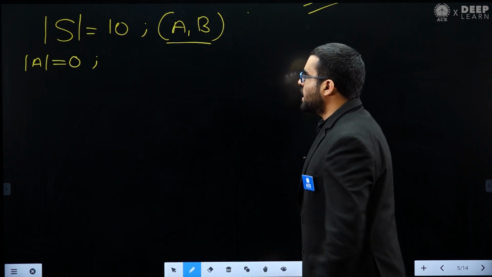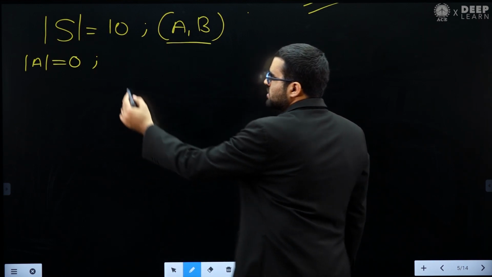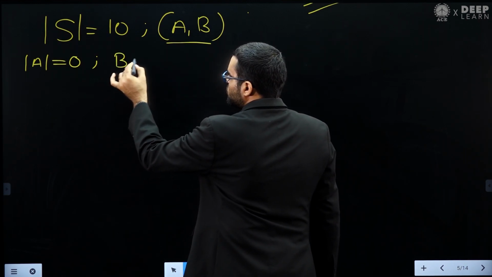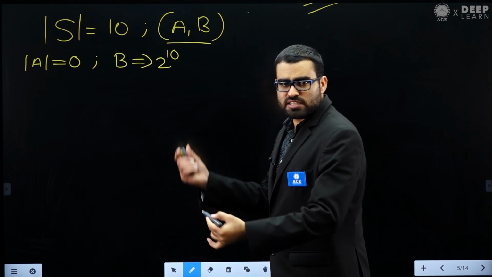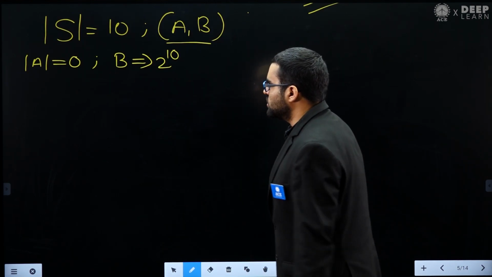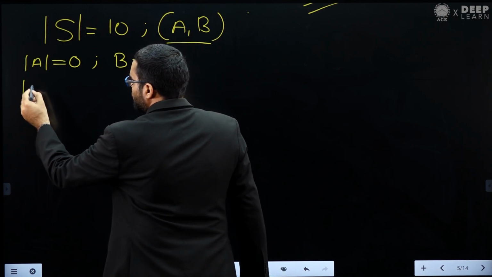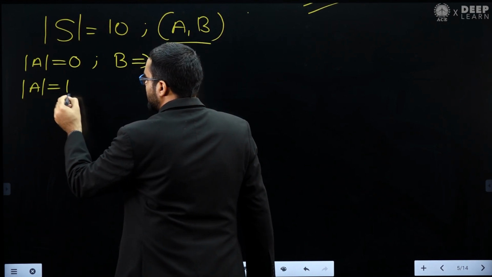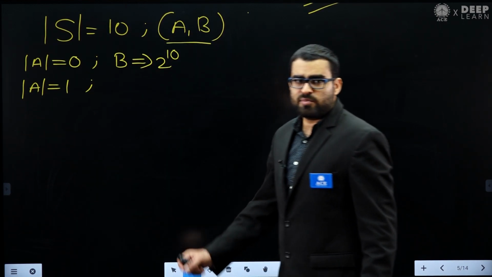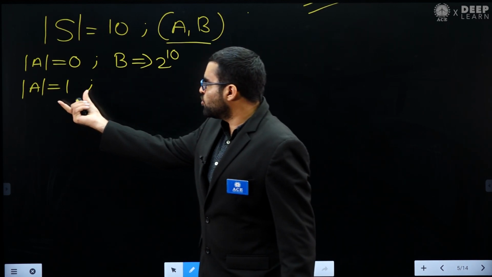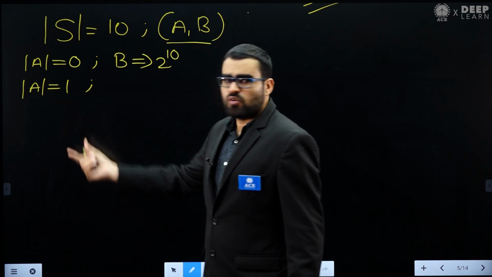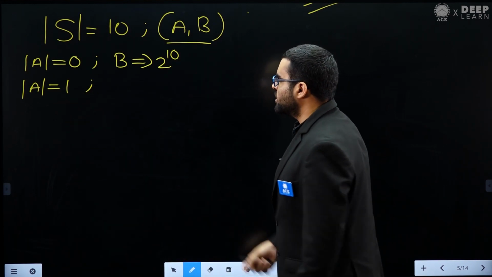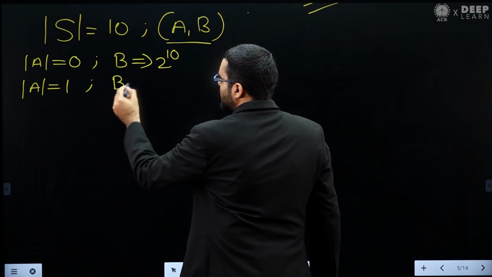If I take cardinality of A equal to 0, how many choices do I have for set B? That is 2 power 10. We have seen this intermediate result, I am just using it. Similarly, if you put exactly one element in set A, so A has cardinality 1, then how many choices do I have for B?